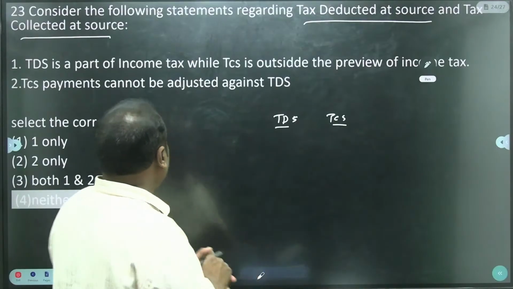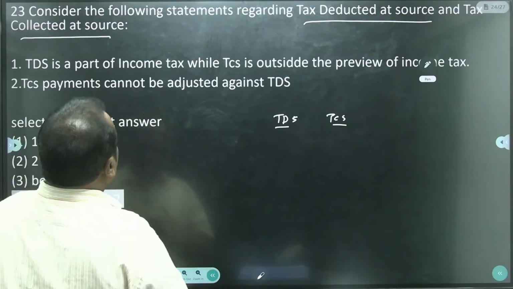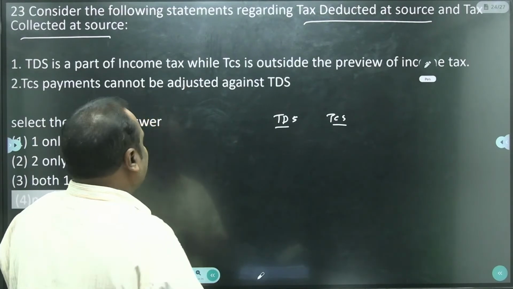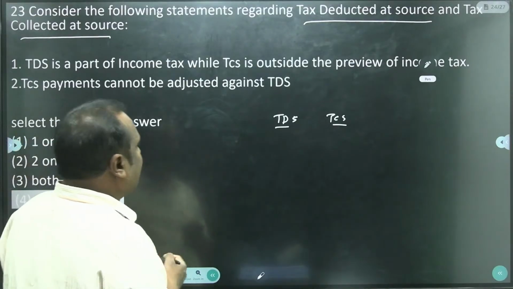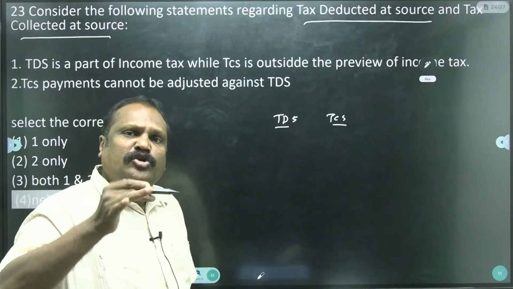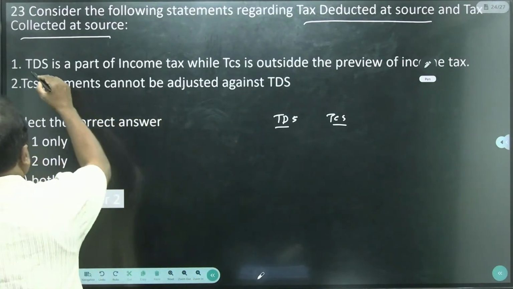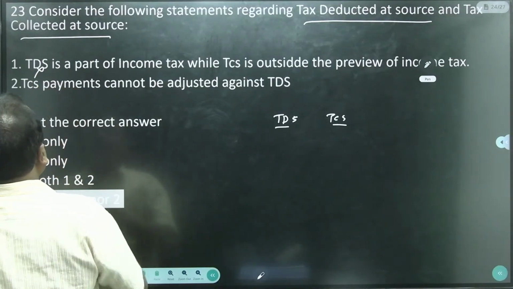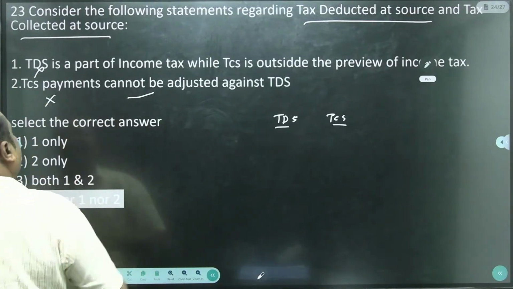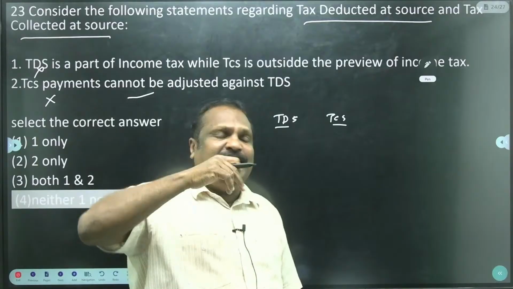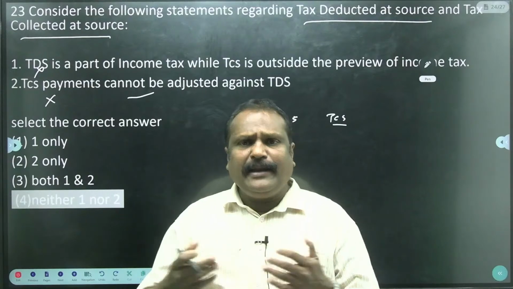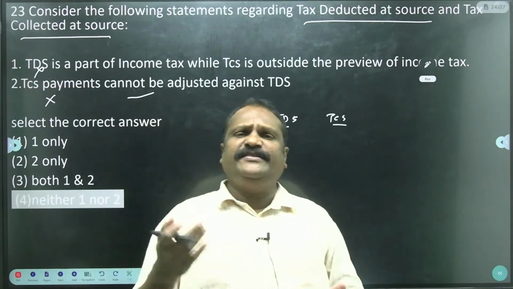Now, TDS is a part of income tax, while TCS is outside the income tax. Of course, TDS is a part of the income tax, correct? TCS outside? No, both are part of the income tax only. Both are introduced to prevent tax evasion, that's all. The statement is wrong that TCS payment cannot be adjusted against TDS. Yes, the TCS payment can be adjusted against the TDS because both are clubbed at the end, and they can claim how much they paid in the name of TCS.